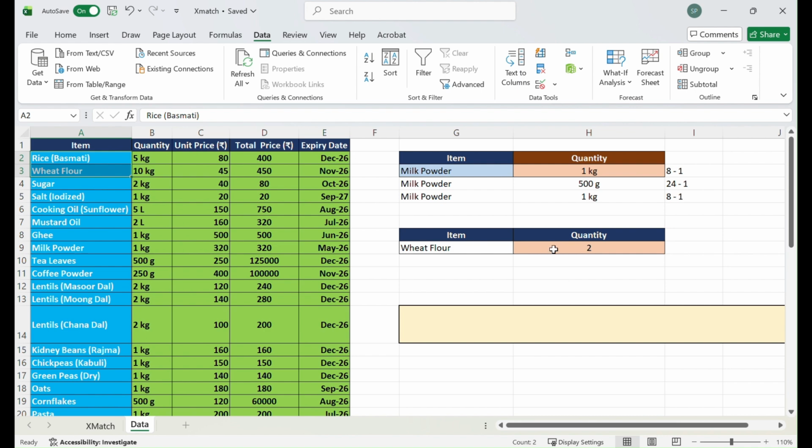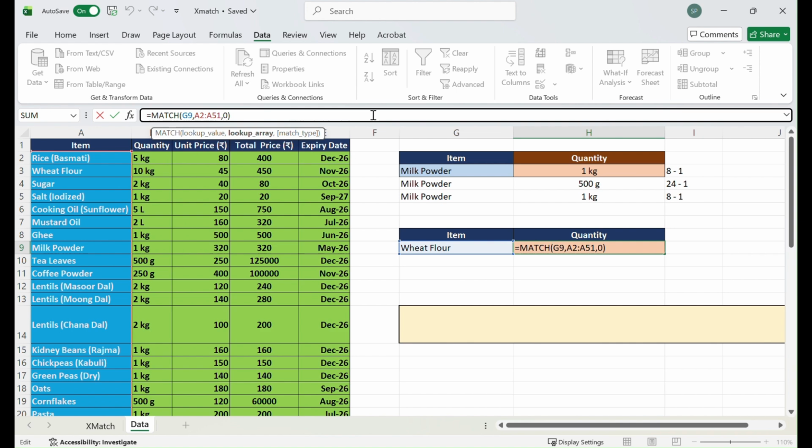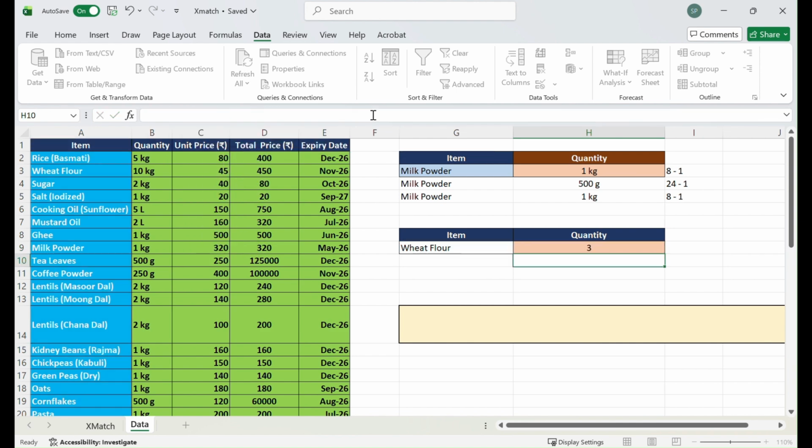I think that makes it a little confusing. So in this case, if I count from A1 to A51, it would probably be a little easier, because you can see the row number. It is exactly telling you the row, the location where the wheat flour exists. So it is in the third row.